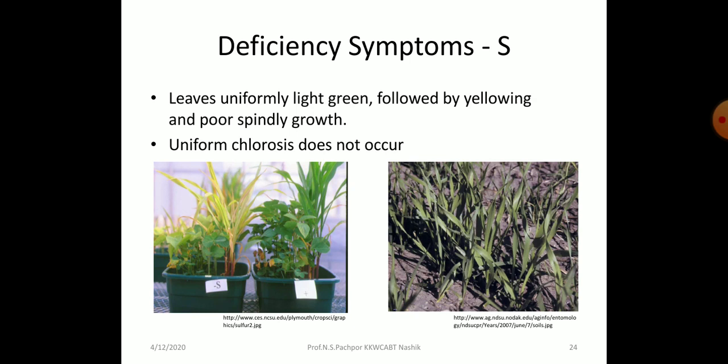Then deficiency symptoms of sulfur. Leaves are uniformly light green followed by yellowing and poor spindly growth. Uniform chlorosis does not occur. In sulfur deficiency there is progressive development of chlorosis, firstly on the older leaves, then the matured leaves, and then the newly produced leaves. So uniform chlorosis does not occur; the synchronous chlorosis occurs in sulfur deficient plants.